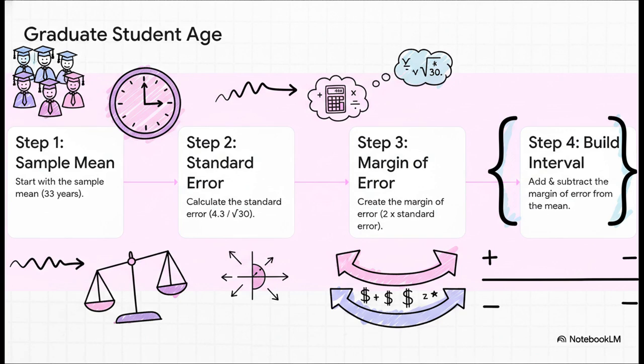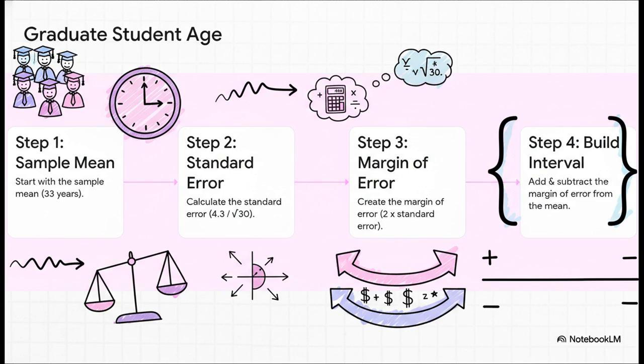All right. Let's go back to our graduate students. We survey 30 of them. We find their average age is 33, and the standard deviation is 4.3 years. So, step 1, we start with our best guess, 33. That's the center of our interval. Step 2, we calculate that standard error to figure out how precise our guess is. Then, step 3, we create the margin of error by multiplying that standard error by our Z-star, which is about